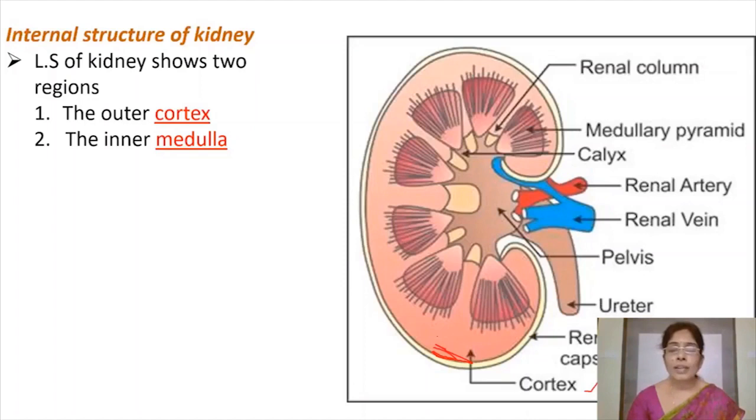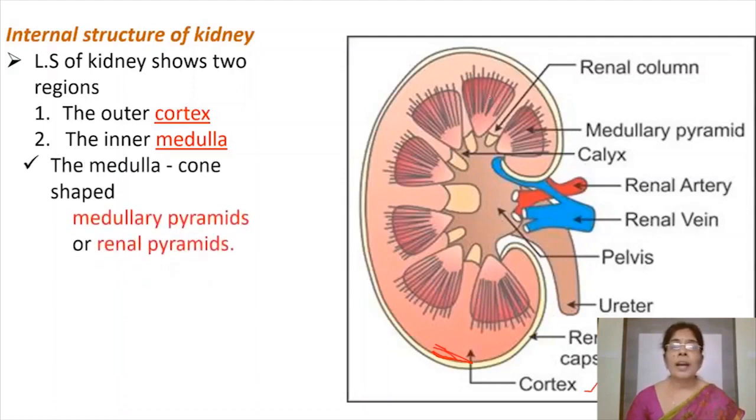And outer cortical region, this is light colored region, is the cortex, cortical region. And inner region of the kidney is medulla. This is the darker region of the kidney. Outer cortex, light colored region, and inner medulla, dark colored region of the kidney.